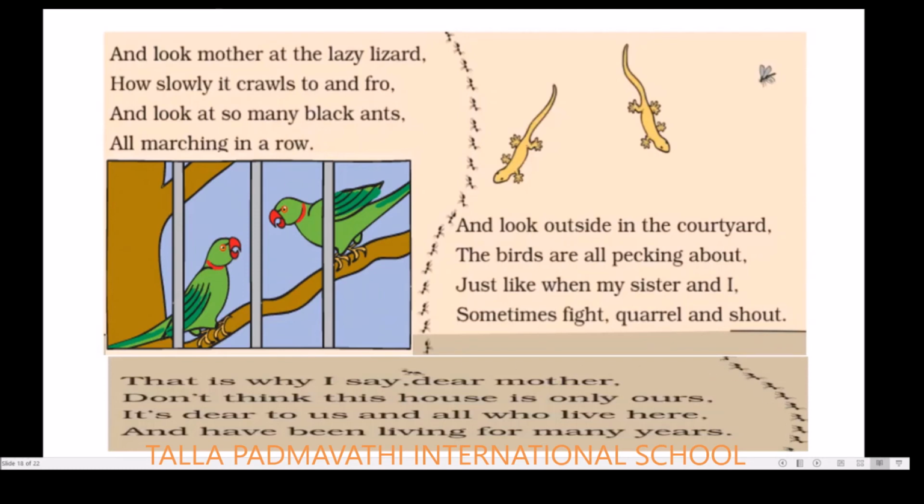And look outside in the courtyard, the birds are all pecking about. So just like my sister and I sometimes fight, quarrel and shout. So what he's saying is, you are able to see the birds outside the window, and these are pecking against each other, like how me and my sister quarrel, fight and shout. In the same way, the birds are also going to peck outside of the house. That is why I say, dear mother, don't think this house is only ours. It's dear to us and all who live here. Been living for many years.